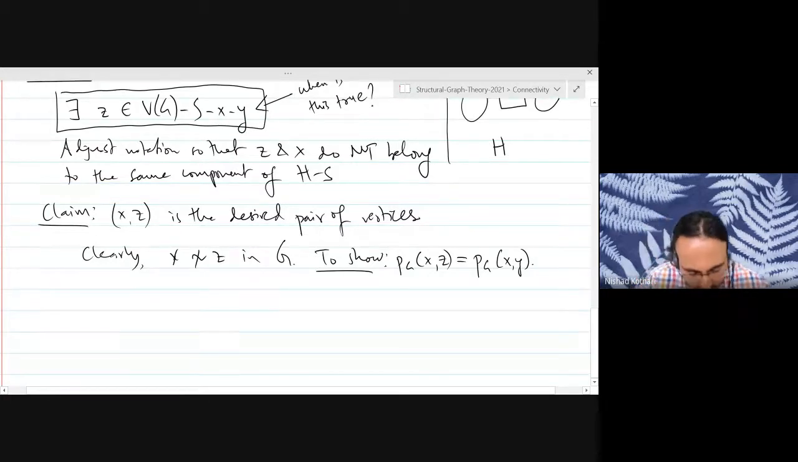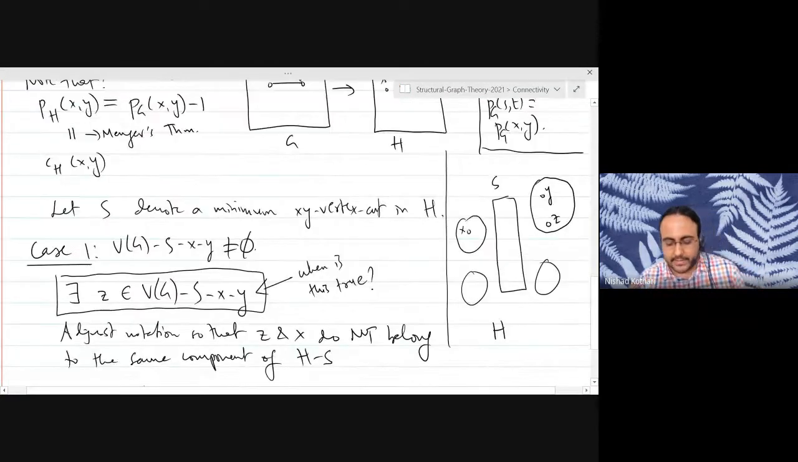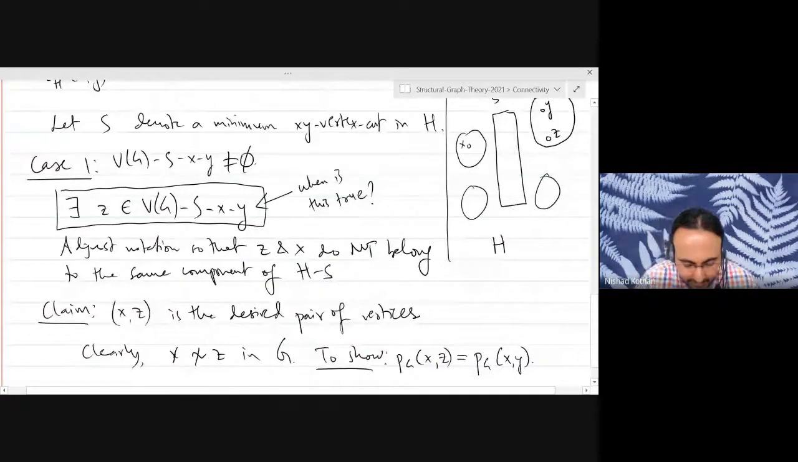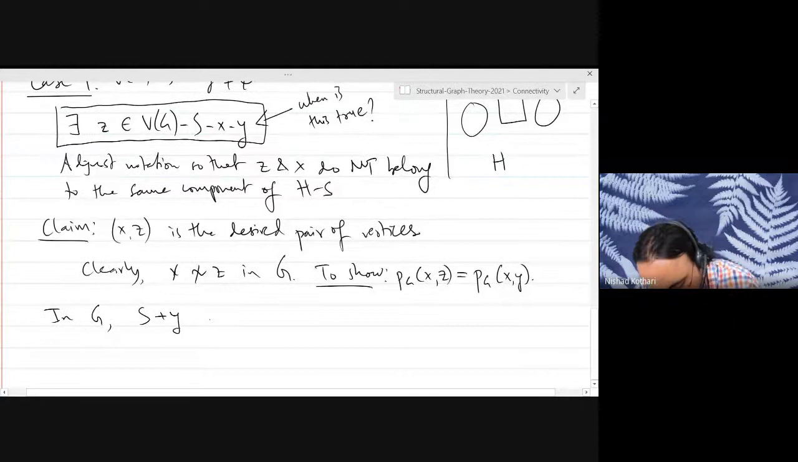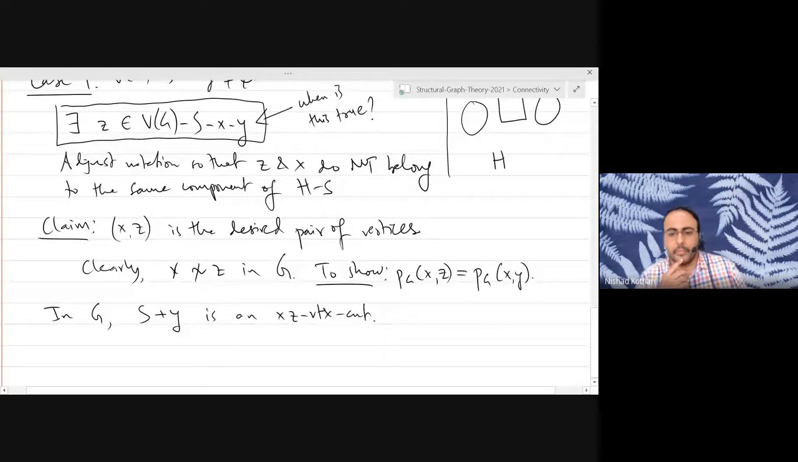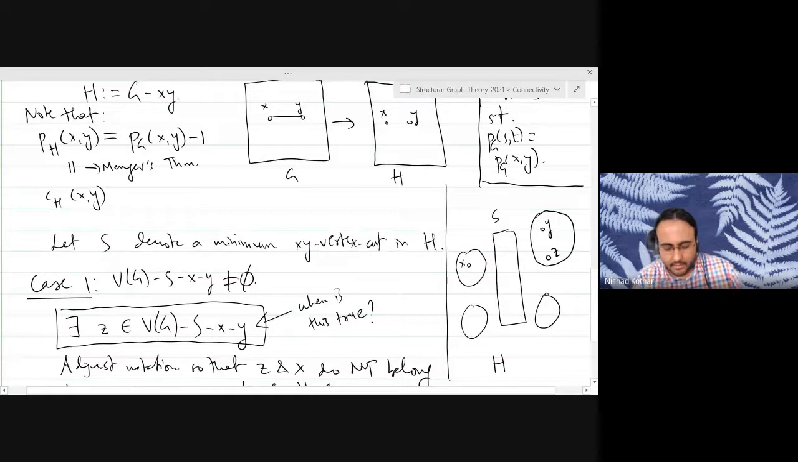Notice that in G, if I want to separate X and Z, I can delete the set S and I can delete the vertex Y. And that will definitely separate X and Z. So S union Y, I generally won't write S union Y, it is too much work. I will write S plus Y. It is an XZ vertex cut. If I delete the vertices in S and the vertex Y, then I will definitely separate X and Z in the graph G.